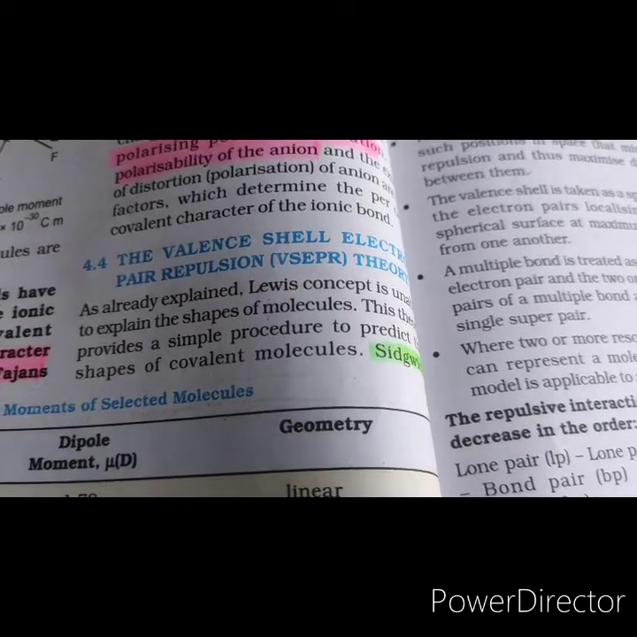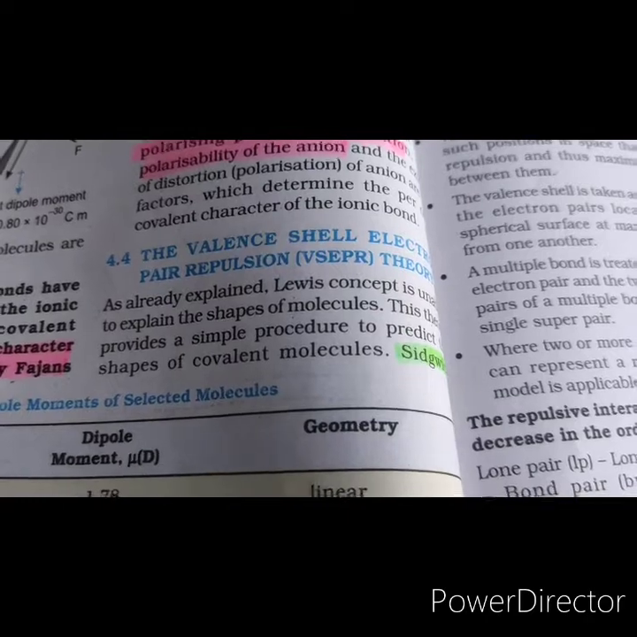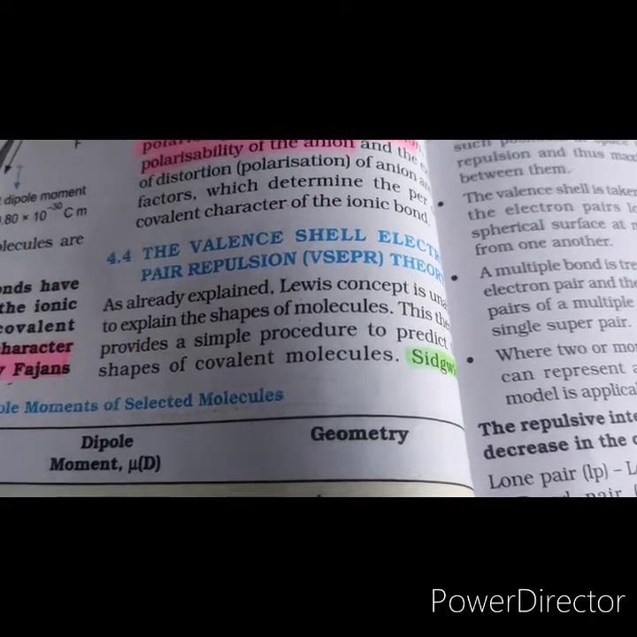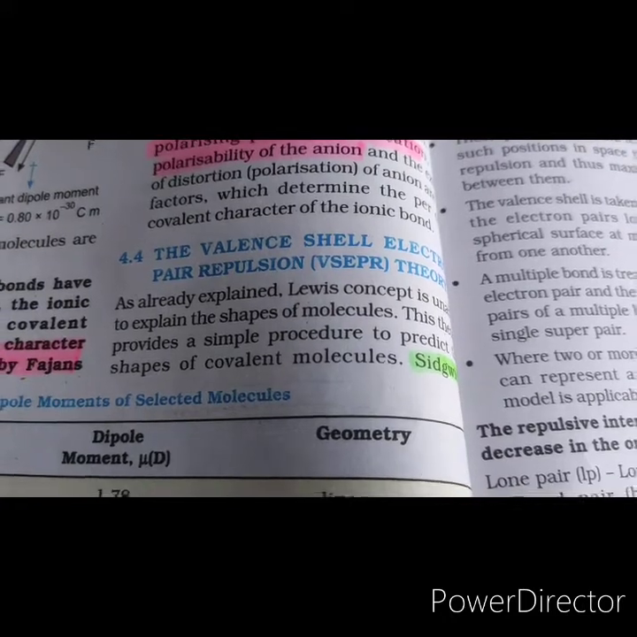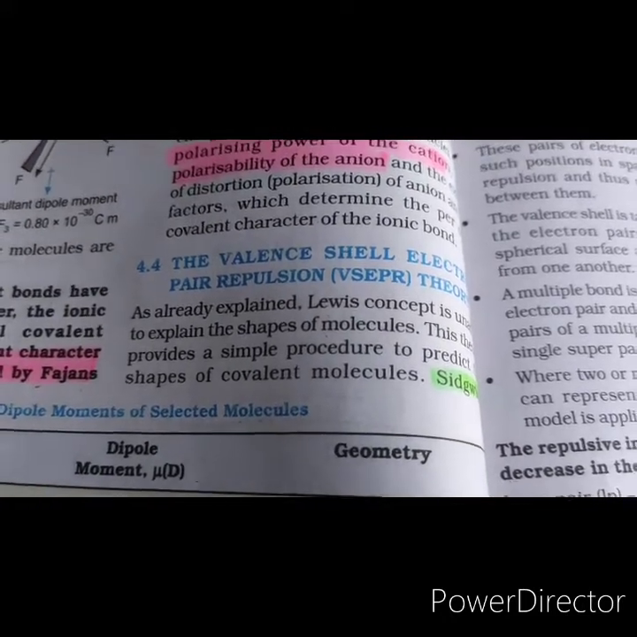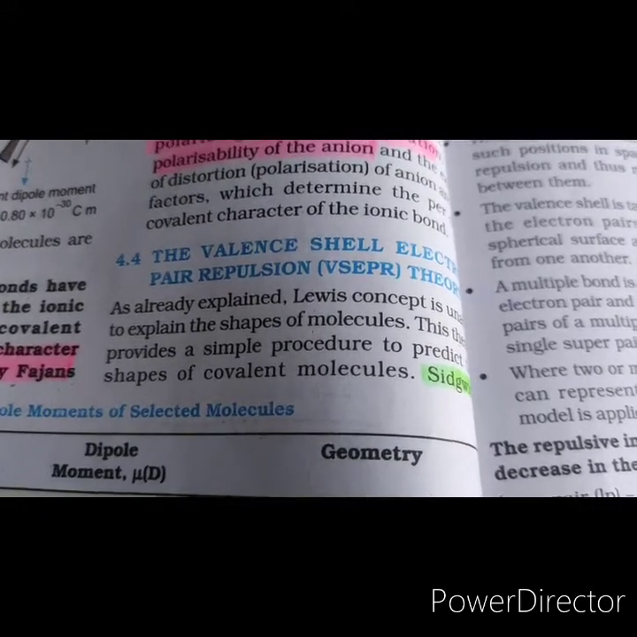Let's start with the valence shell electron pair repulsion theory. The Lewis concept was not able to explain the shape of the molecules. What I mean by shape is the relative arrangement of the bonded atoms in a molecule. We call shape also the geometry of the molecule. So the Lewis concept was not able to explain the geometry of the molecule.